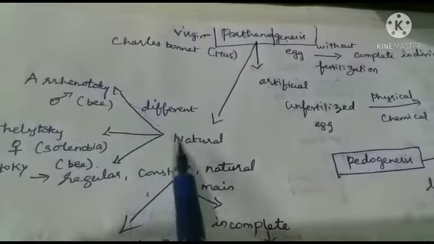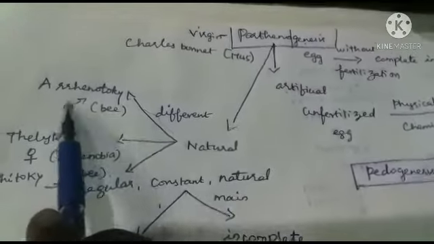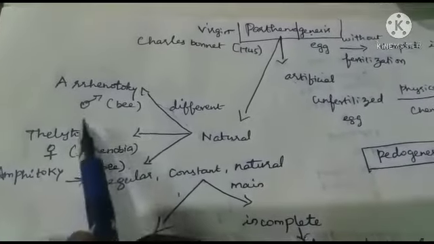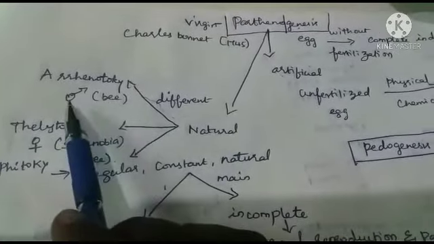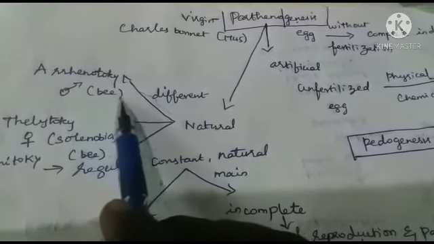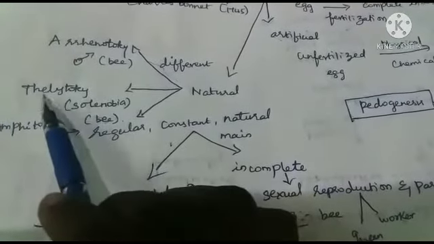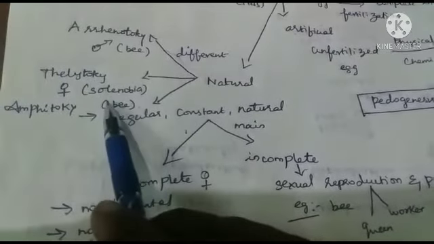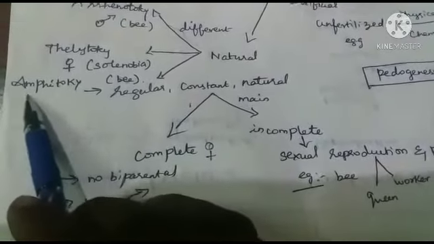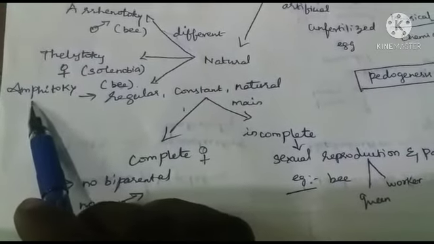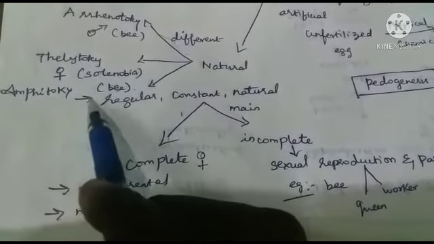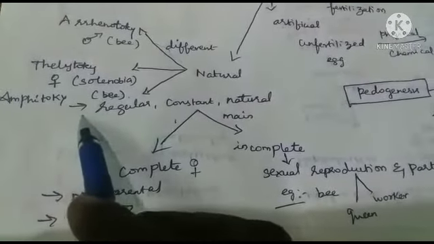It has three different types. What are they? Arrhenotoky, Thelytoky and Amphitoky. First one is Arrhenotoky. Male organisms only are produced in this type of parthenogenesis. Example, honeybee. Second one is Thelytoky. Female organisms only are produced in this type of parthenogenesis. Example, Solenobia. Third one is Amphitoky. Amphi refers to both. Individuals of any sex are produced in this type of parthenogenesis. Example, aphids or bees.